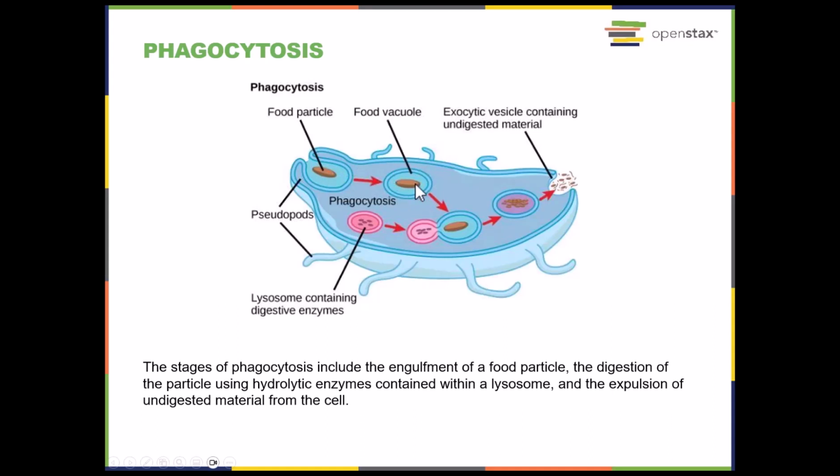And then inside this cell is another sac that contains a bunch of digestive enzymes. And that is going to merge with the food vacuole, and that's going to allow this cell to break that down. It's going to use what it can, and then whatever it can't use, it'll essentially do the reverse of this phagocytosis. It'll come over here and it'll eject what it cannot use.